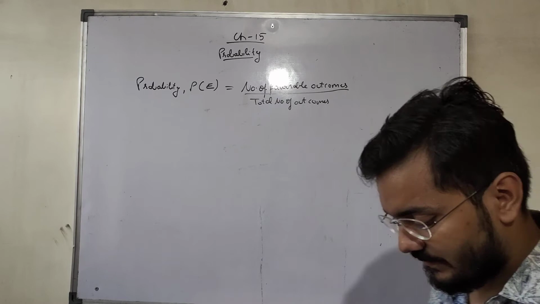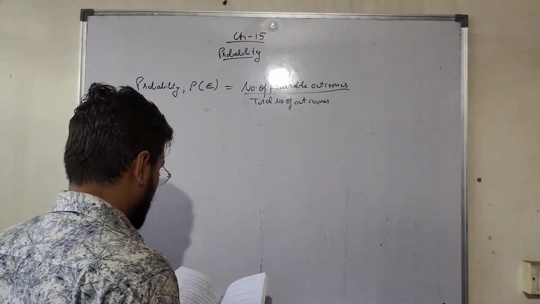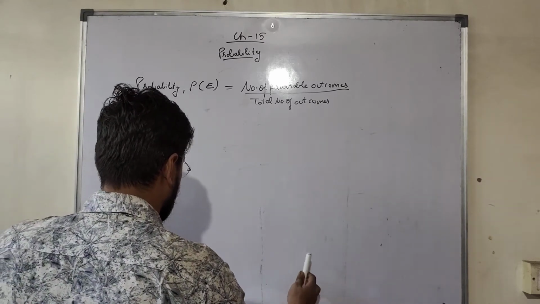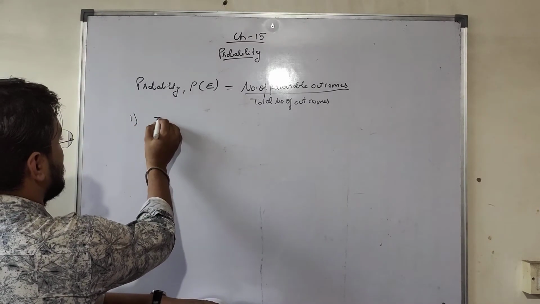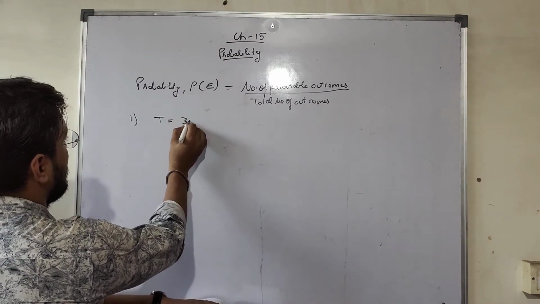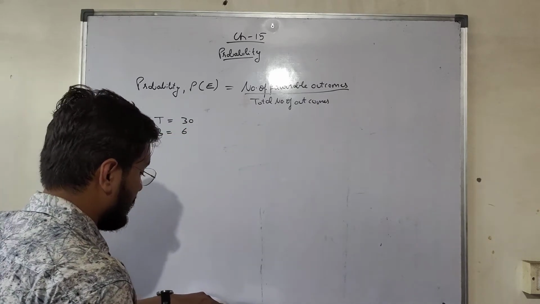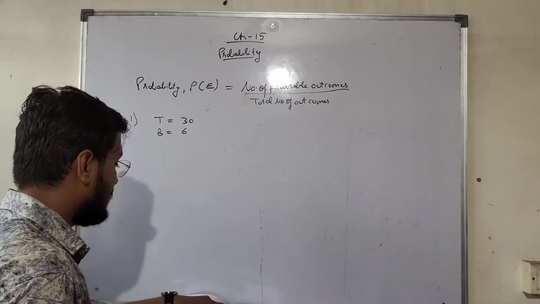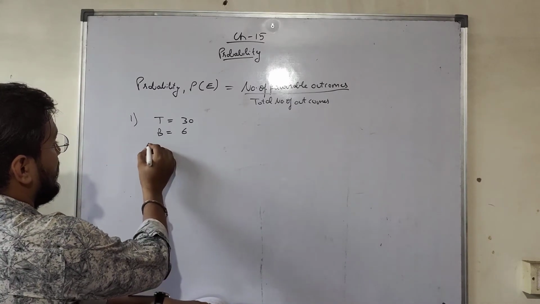So exercise 15.1, question number first. In a cricket match, a batsman hits a boundary 6 times out of 30 balls she plays. So question number first, total balls is equal to 30. Boundary 6 times. In 6 balls she hits the boundary. Find the probability that she did not hit the boundary, right? So did not hit the boundary.